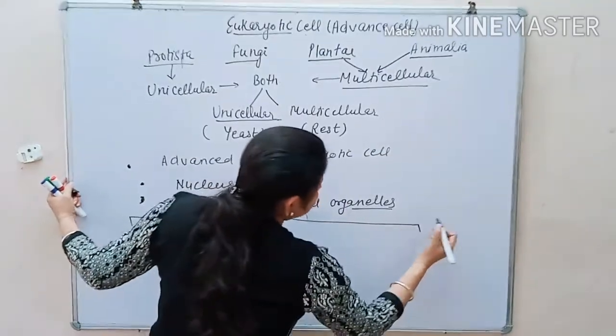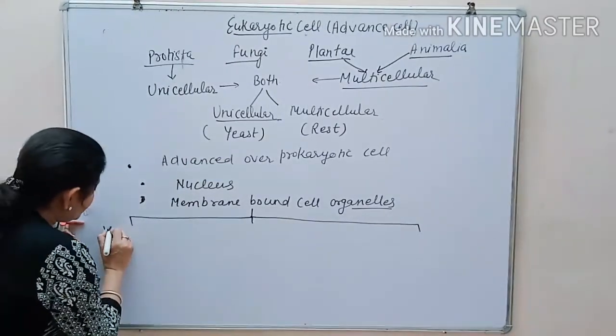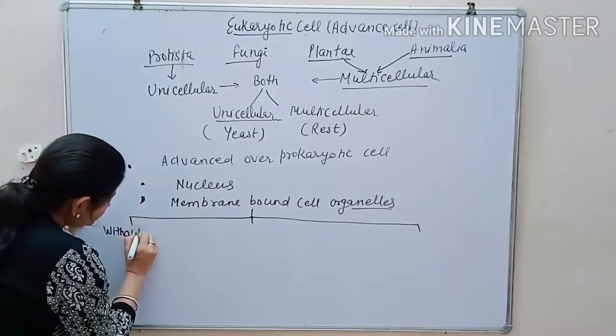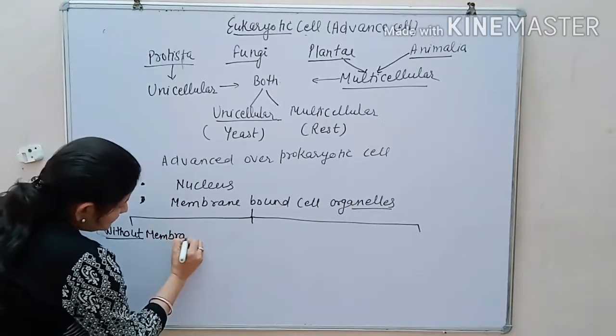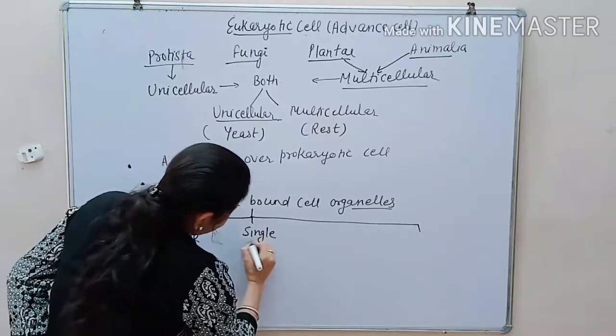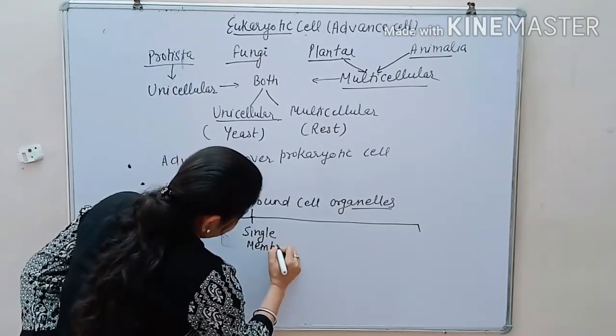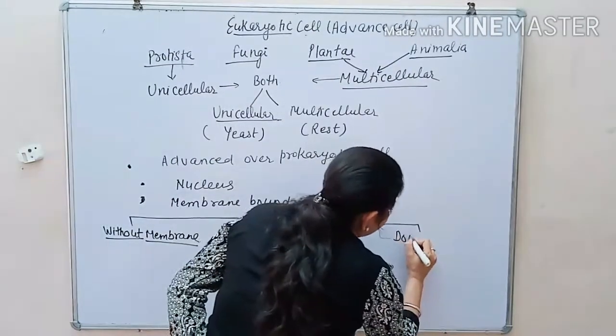First of all, we consider the names of these cell organelles. One is without membrane, second is the single membrane, third is the double membrane.